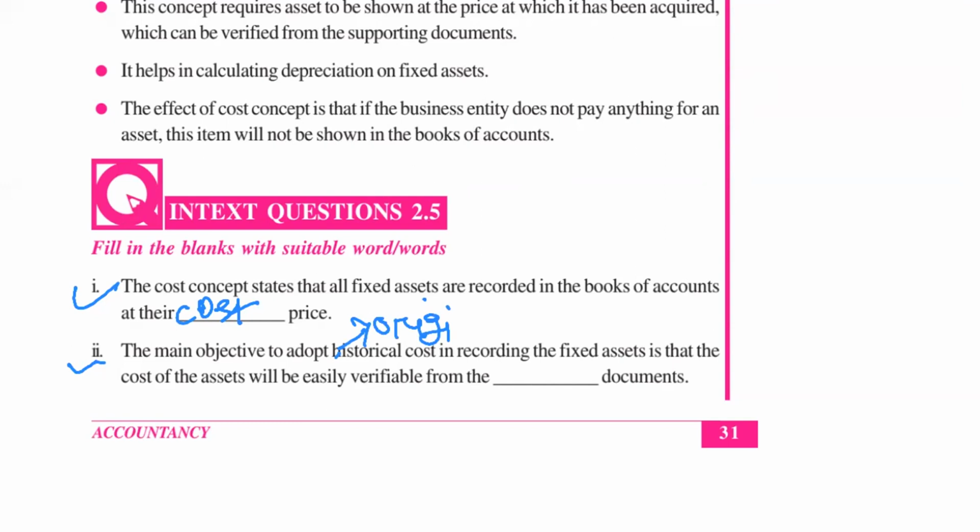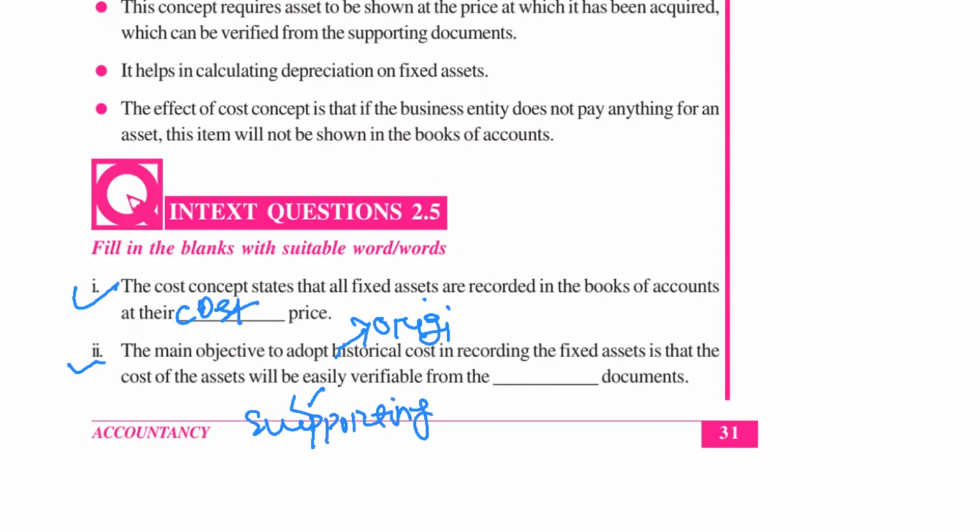So the main objective to adopt historical cost in recording fixed assets is that the cost of the asset can be easily verified from the dash documents. Answer me please. From the supporting documents. Supporting documents means vouchers, cash memos.